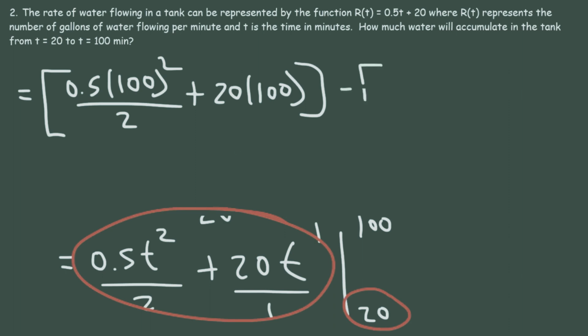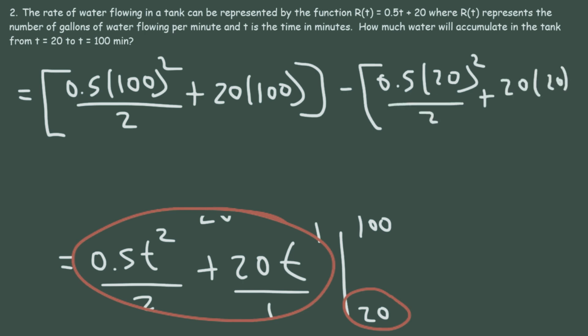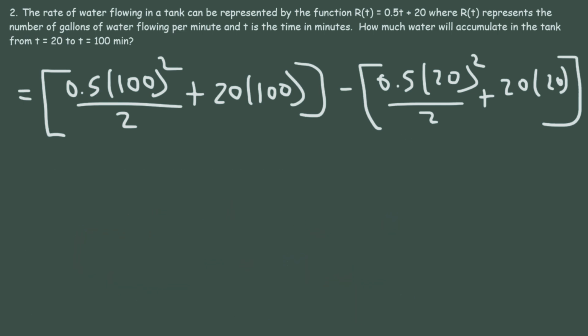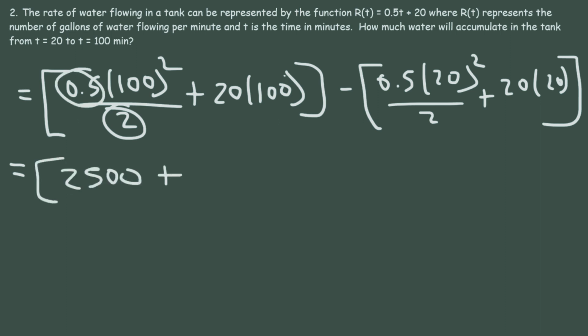So it's minus 0.5 times 20 squared divided by 2 plus 20 times 20. So now let's work out the math. 100 squared is 10,000, and 10,000 divided by 2 is 5,000. Half of 5,000 is 2,500. And then 20 times 100 is 2,000.